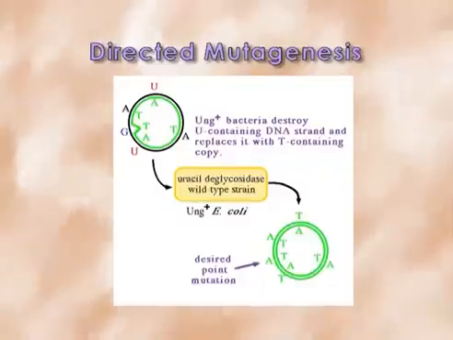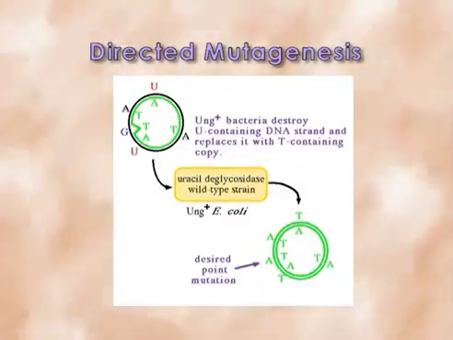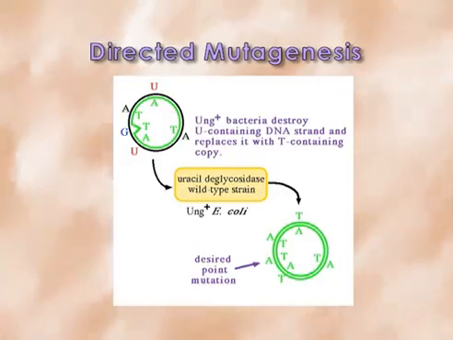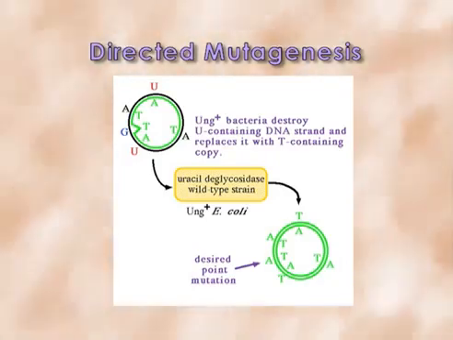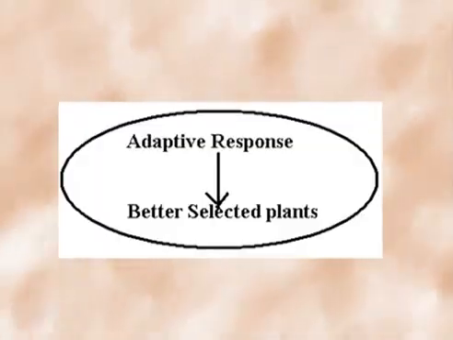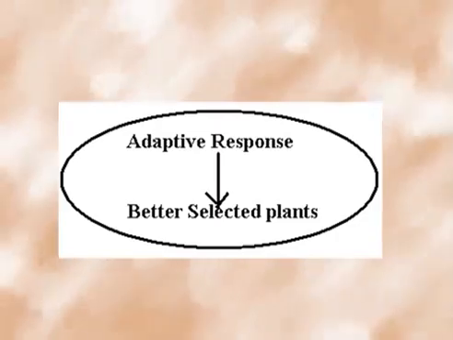Next, directed mutagenesis says that according to environmental stress, some of the genes are directed to be mutated. Then adaptive mutagenesis says that some better selected phenotypes arise according to the selection pressure, happening due to the presence of environmental stresses.